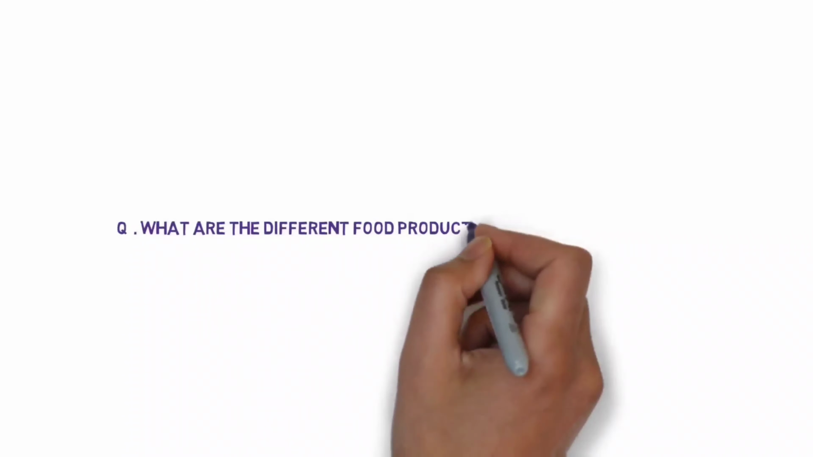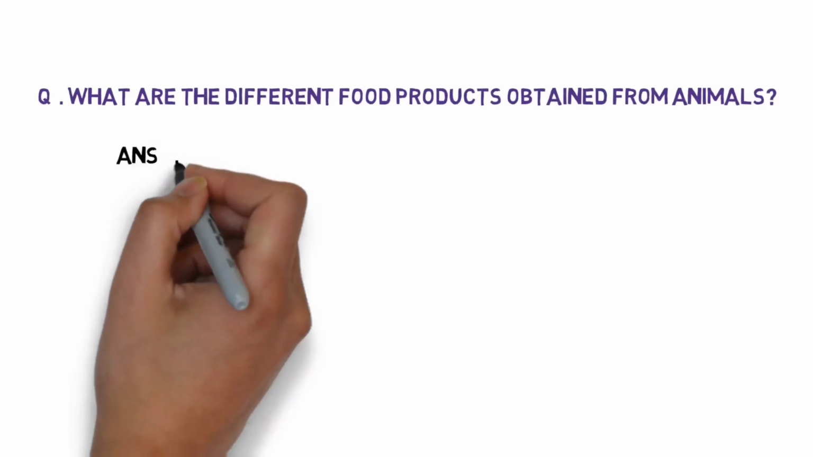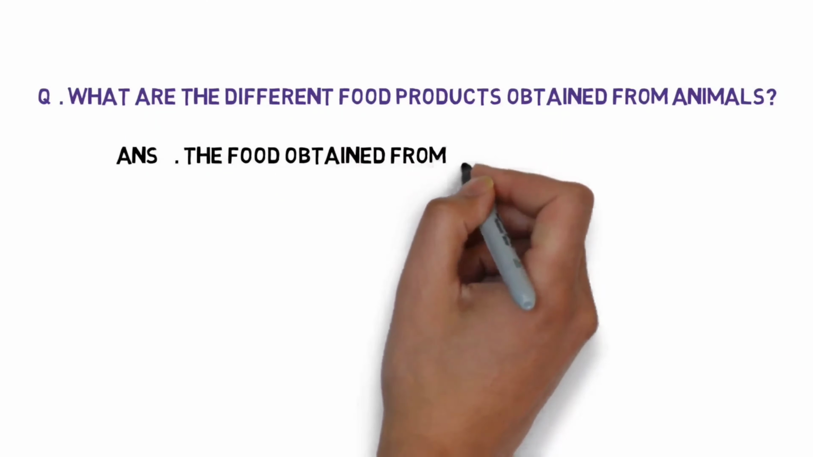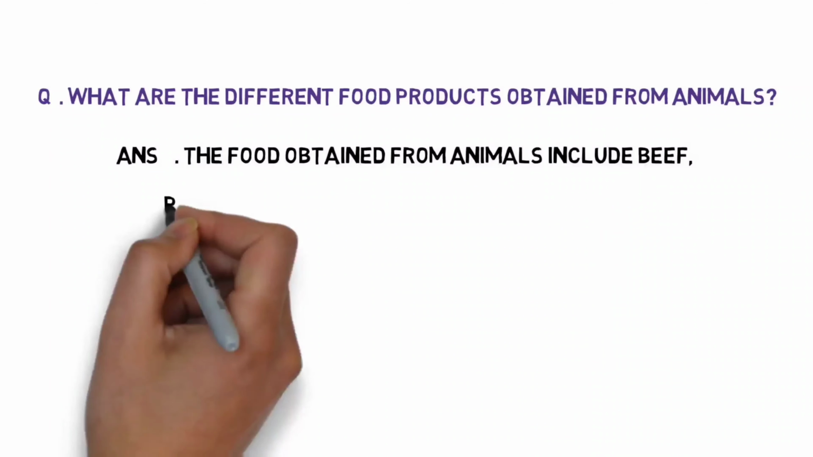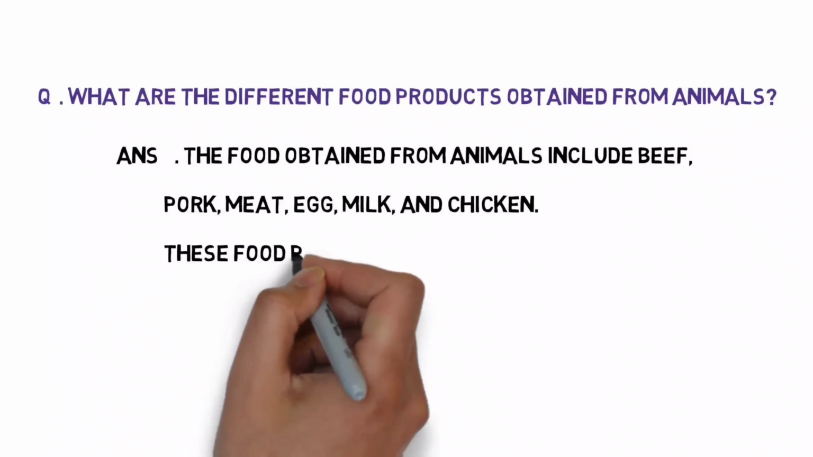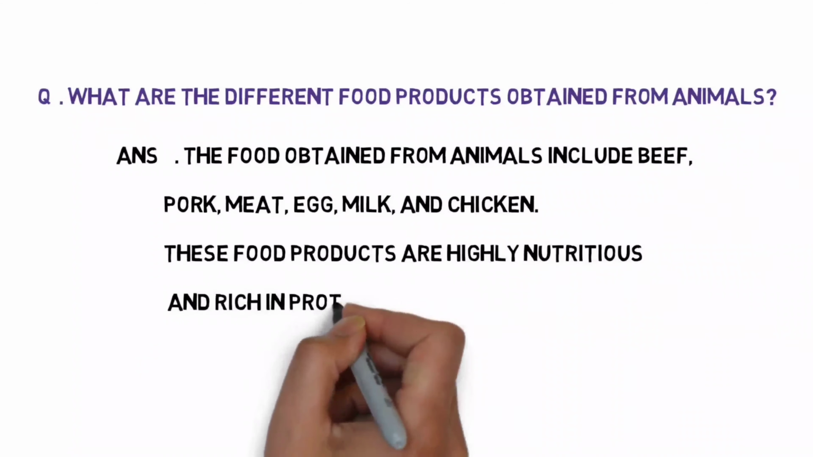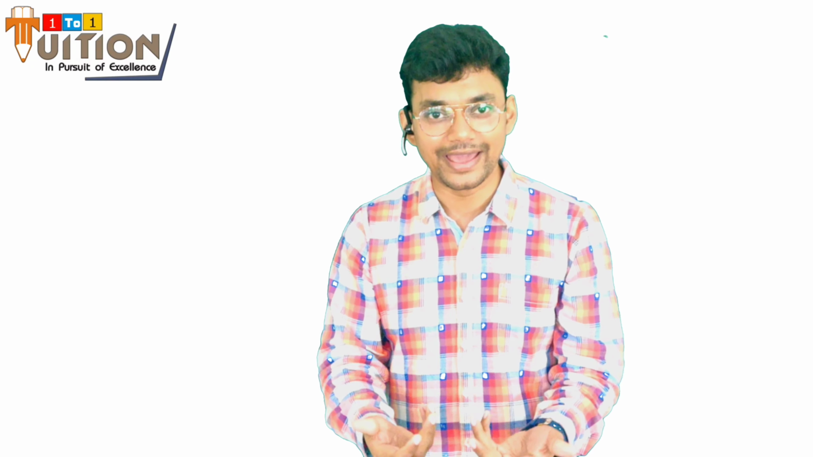What are the different food products obtained from animals? Yes. The food obtained from animals includes beef, pork, meat, egg, milk and chicken. These food products are highly nutritious and rich in protein and fat. Right. The products which we get from animals are very rich in protein. When we have to take protein, the doctor tells us to eat more eggs or more meat. Now let's see our next question.